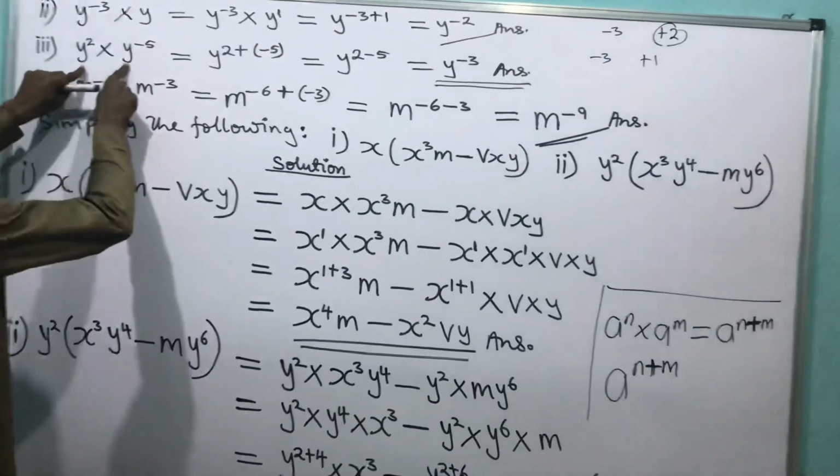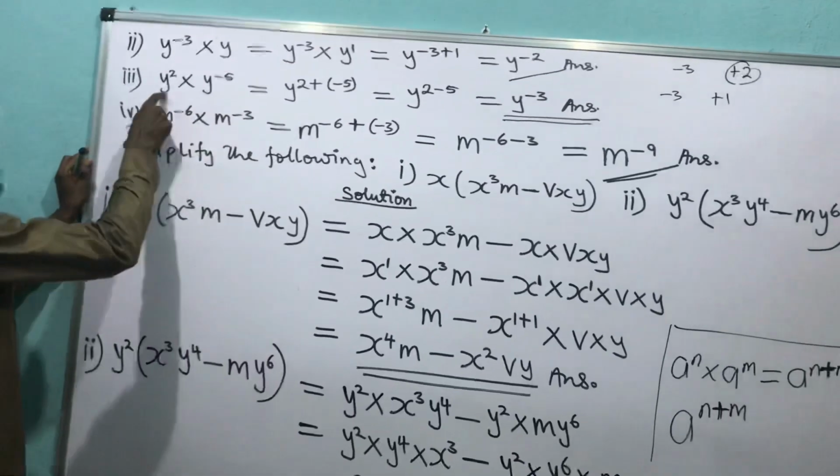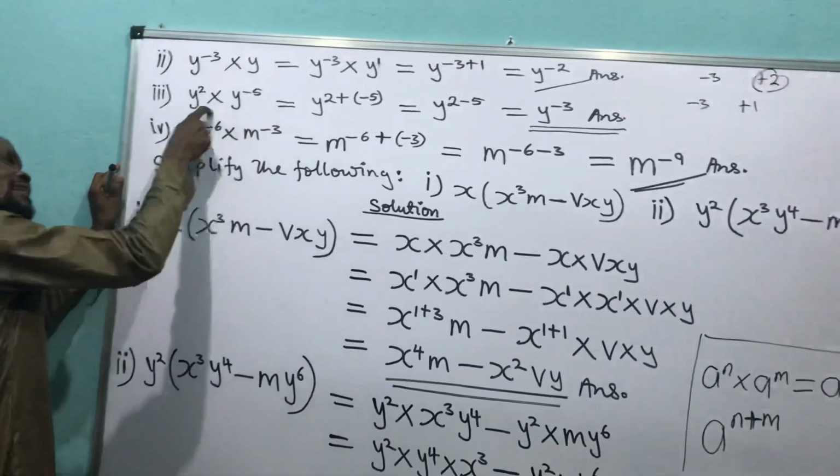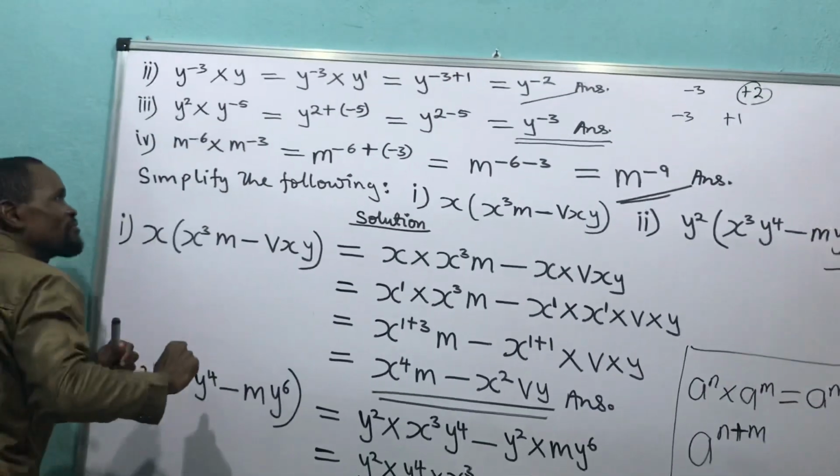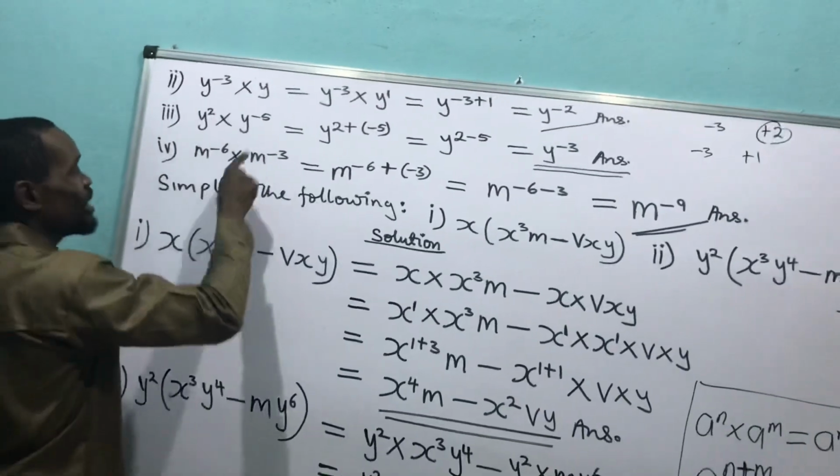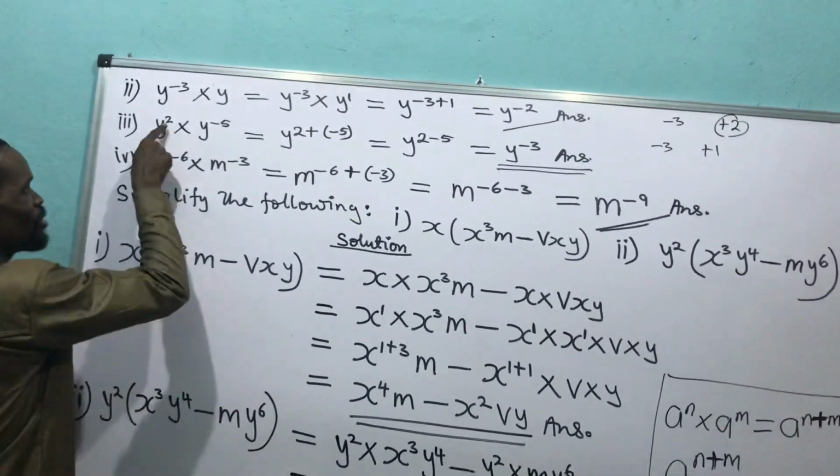And when I said they are the same base, base y, base y, base y, base y, and they are dancing themselves, they are jamming themselves, what will I do? I will add their power. Now watch. Look at the power of this man.